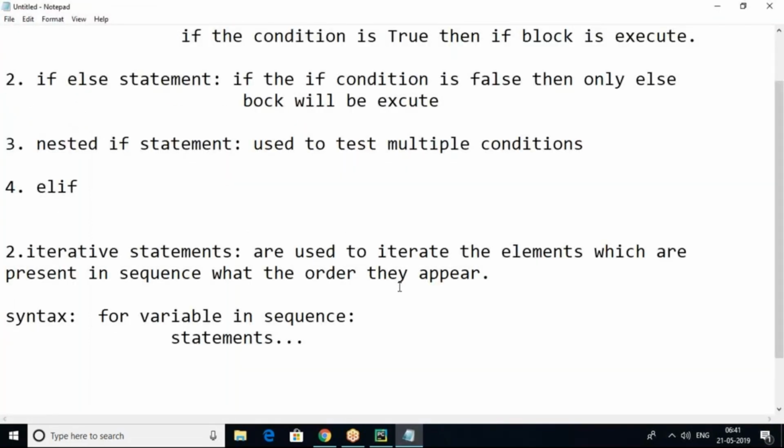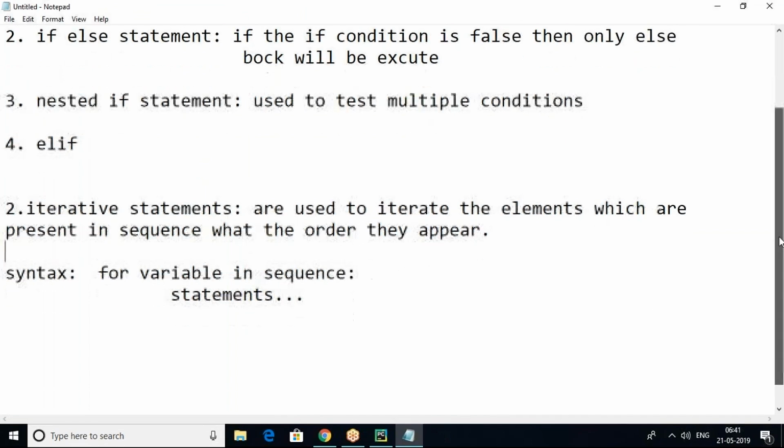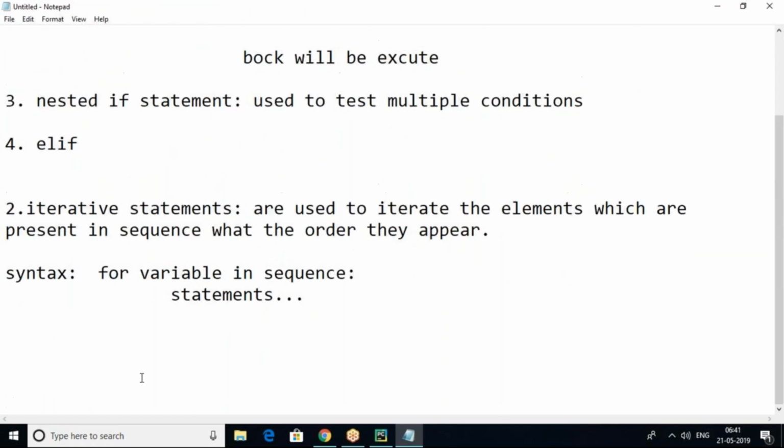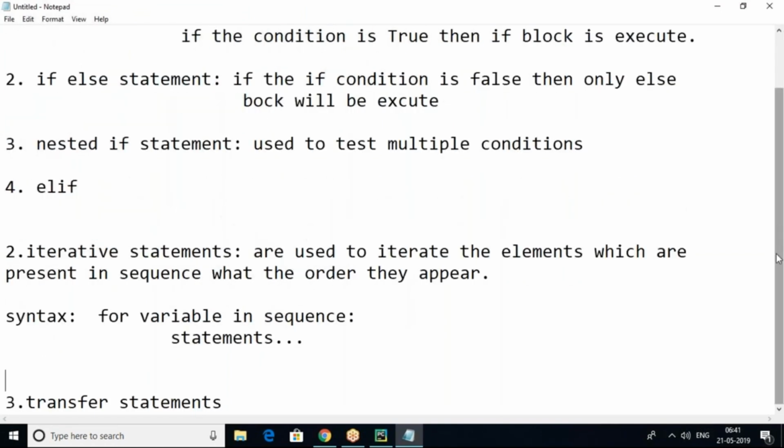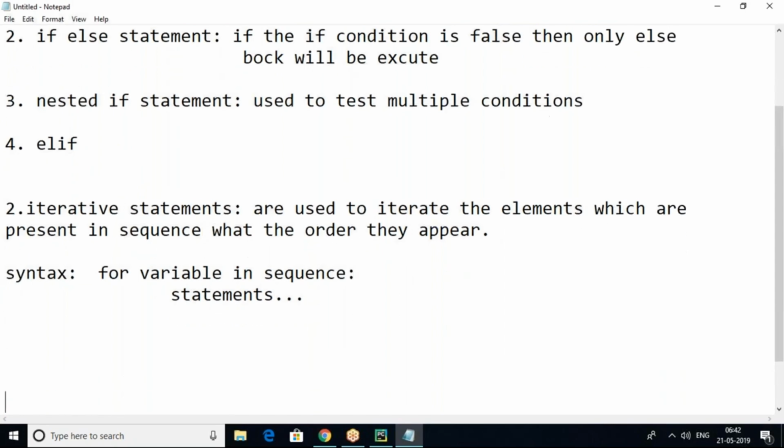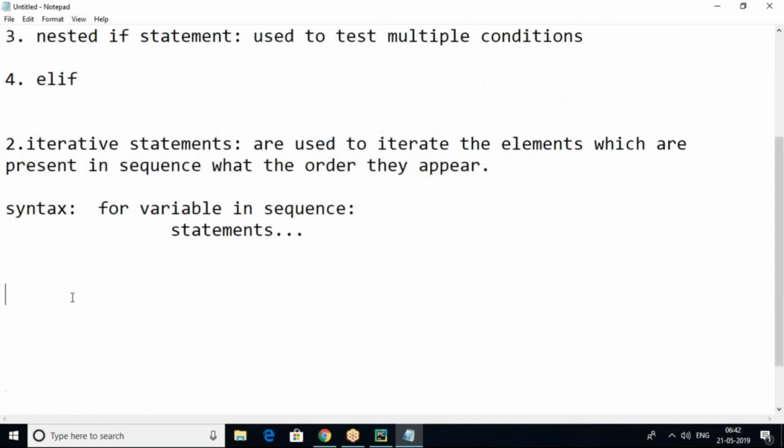So it iterates the elements which are present in the sequence, in the order they appear. Next there is a loop called while loop. While loop is used to execute a number of statements until the condition is false. Once the condition is false, control will jump out of the loop. Okay. So next, the while loop.